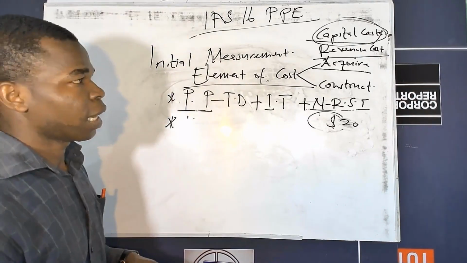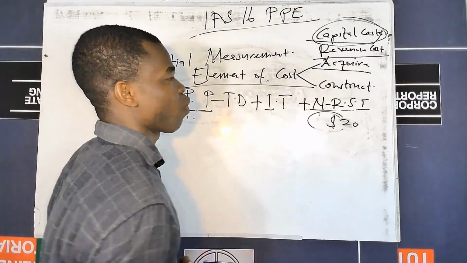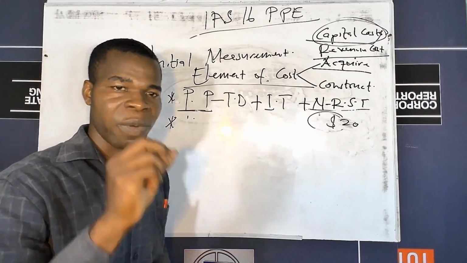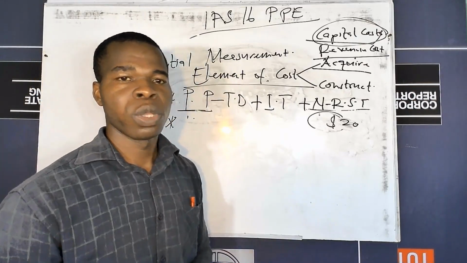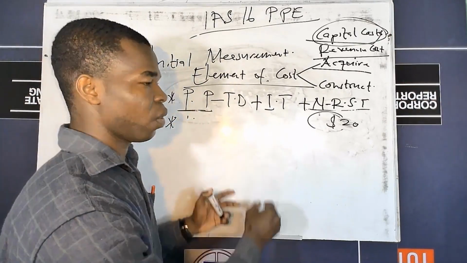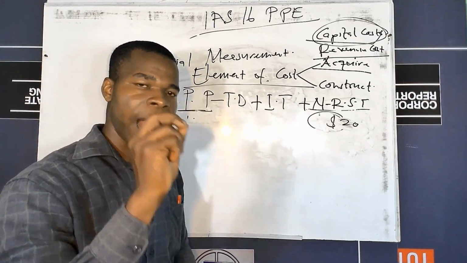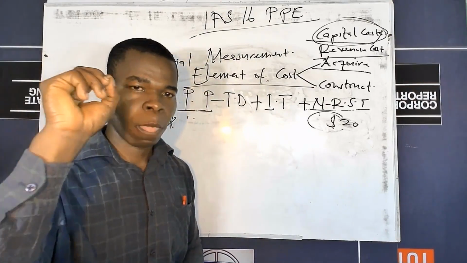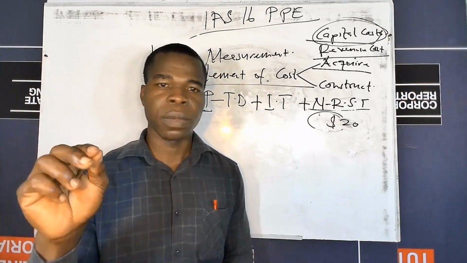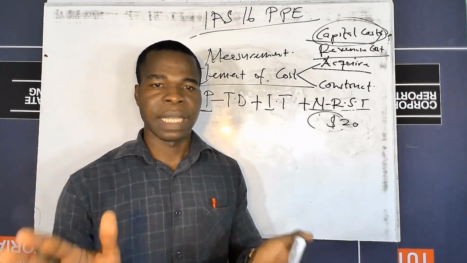The second capital cost or element of cost supposed to be captured when we are acquiring the asset is all other costs that are directly attributable to bringing the asset to the location of the business, and all conditions that are necessary to be capable of making the asset operate in the manner intended by management.